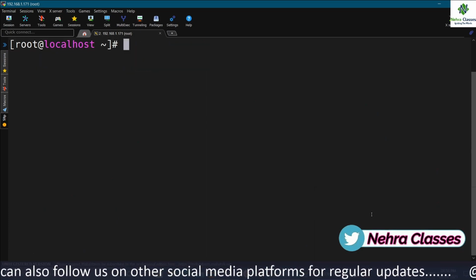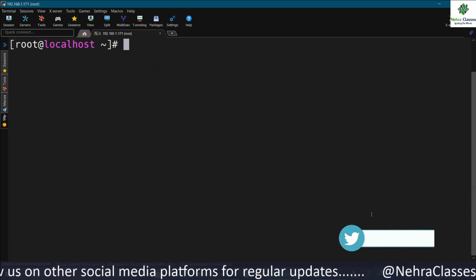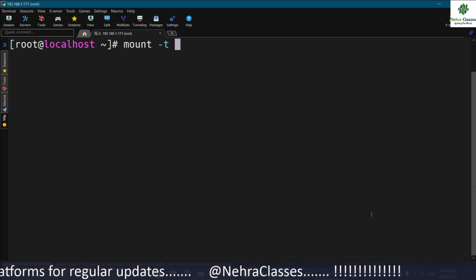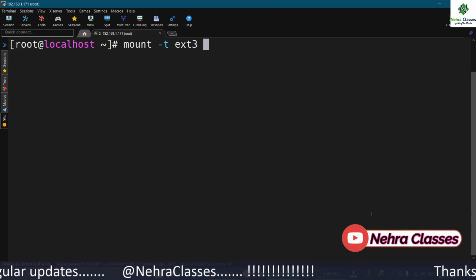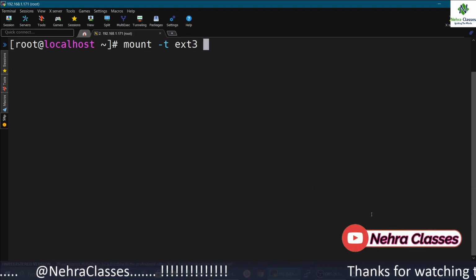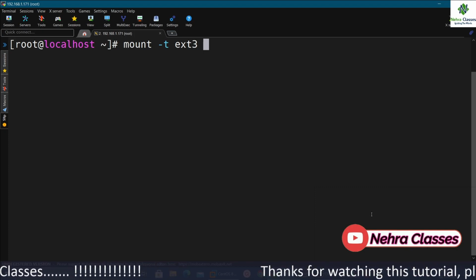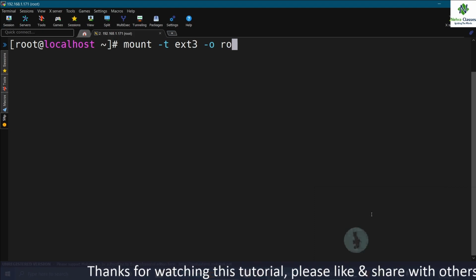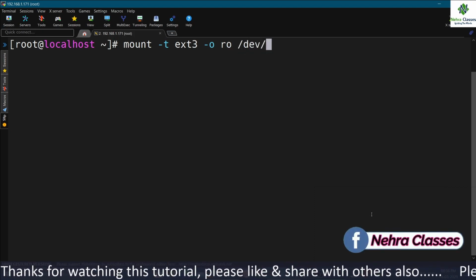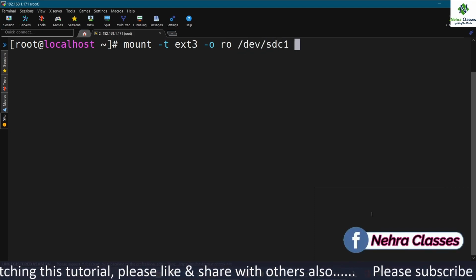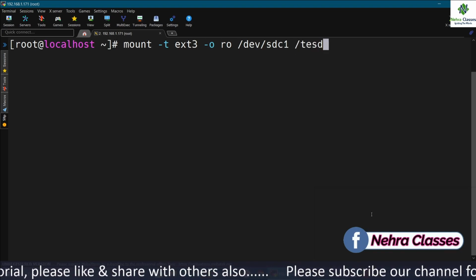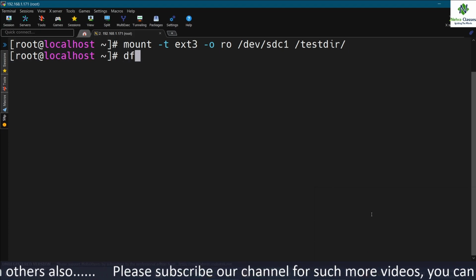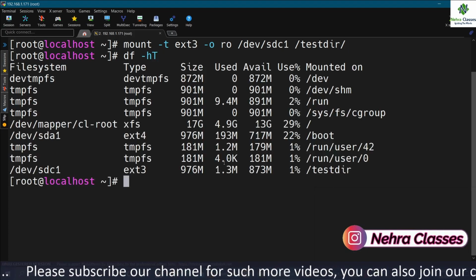Suppose we want to mount the file system as read only. For that we can execute the mount -t command. After that we can specify the type, that is ext3, and then we can mention the option. I will mention -o for the option, and I will write ro for read only, and then /dev/sdc1, that is the device name, and the mount point name, that is /test_dir. So this will be mounted as read only.